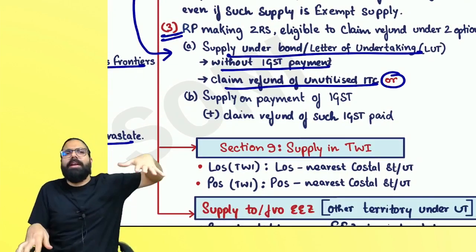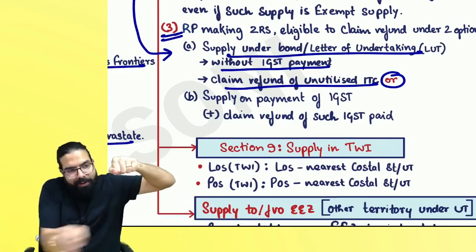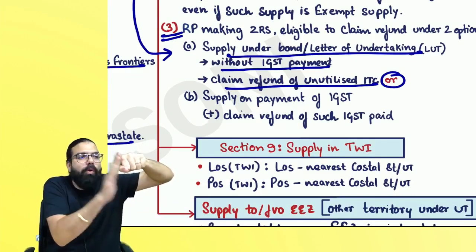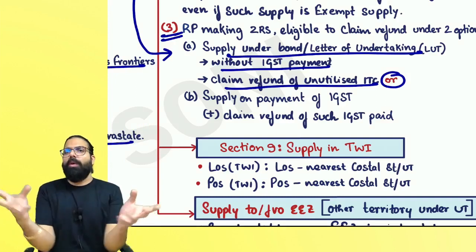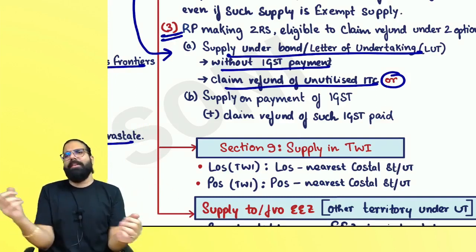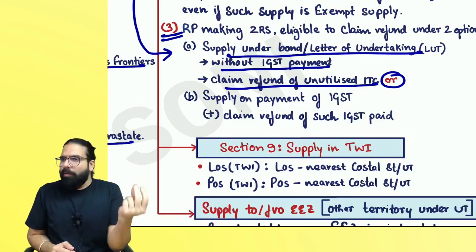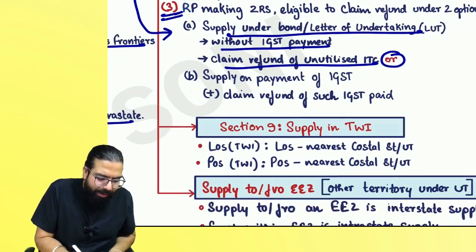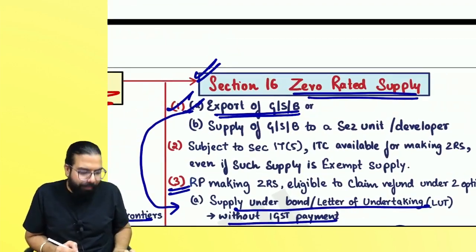Second way, sir, I went ahead and exported. I did not give LUT or bond. I paid IGST. To pay the IGST, you use ITC and pay the remaining through your e-cash ledger. The whole of the IGST refund will be given to you. Are we clear? So what are the two ways to make it zero rated? Number one, give LUT or bond. Don't pay IGST. Take ITC refund. Number two, everyone, pay IGST and take the refund of that IGST which is paid.